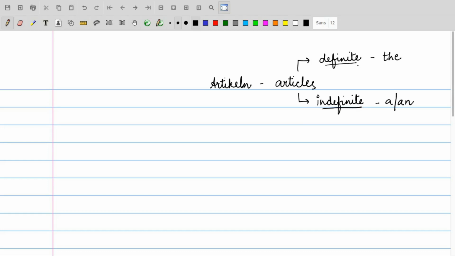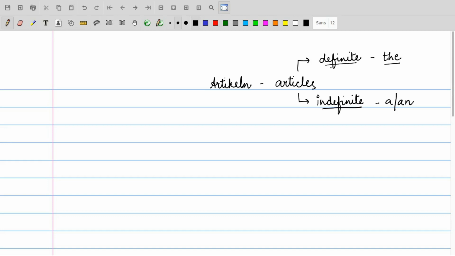The definite articles, that is the form, are used for the nouns for which we already have some information, or we are about to give the information about that particular noun in that sentence itself.